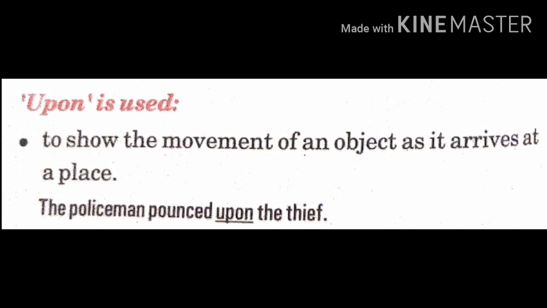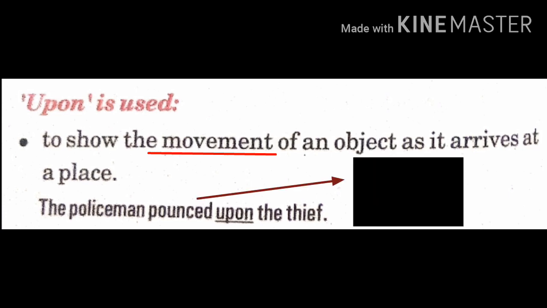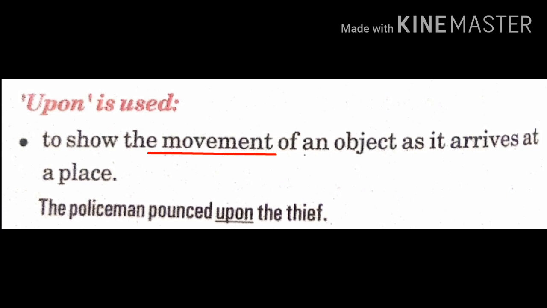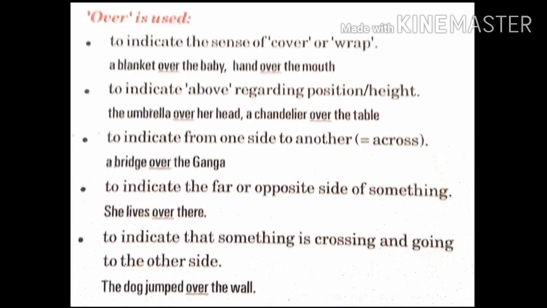Upon. "Upon" is used to show movement of an object as it arrives at a place. It shows the movement, that is, in motion. Like the policeman pounced upon the thief. Now children, remember one thing, "upon" is always preceded by a verb indicating a body in motion. For example, in this case, "upon" is preceded by the verb pounced. Pounce indicates motion. And "on" is used for things at rest. It is somewhat similar to "into". "In" and "on" are used for things at rest, and "into" and "upon" are used for things in motion.